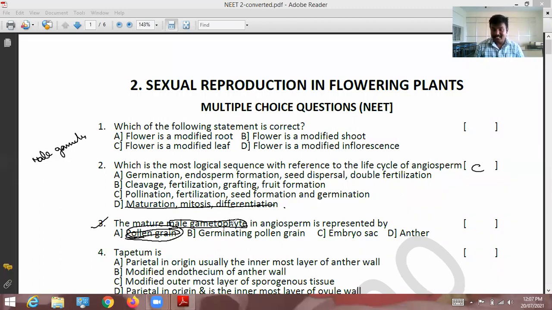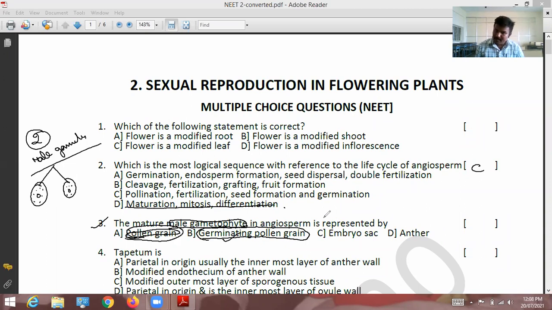When it lands on the stigma and the pollen grain germinates, two male gametes are formed. The generative nucleus undergoes mitotic division and gives rise to two male gametes.